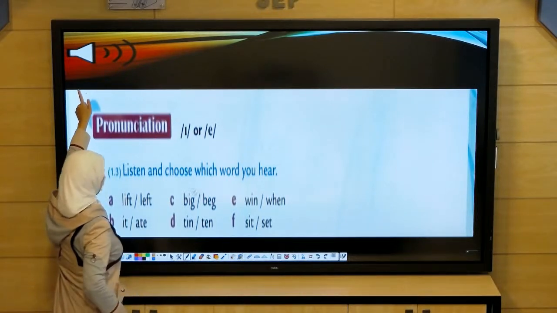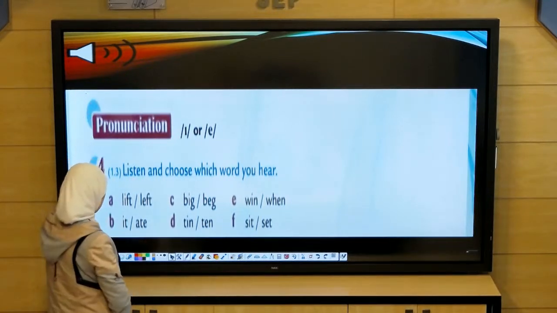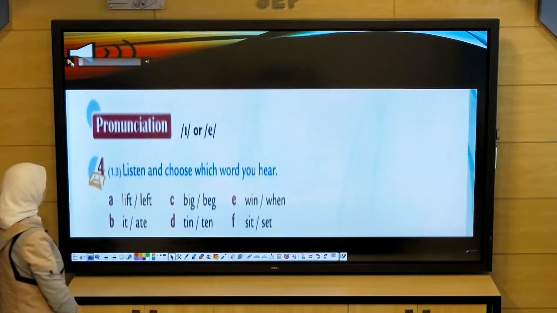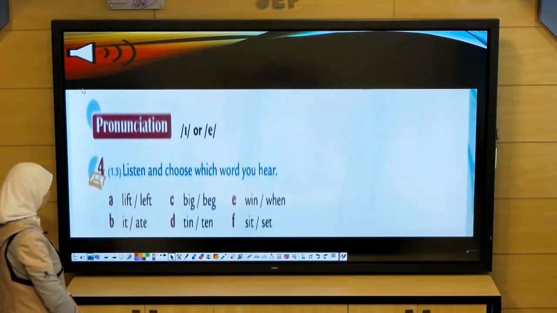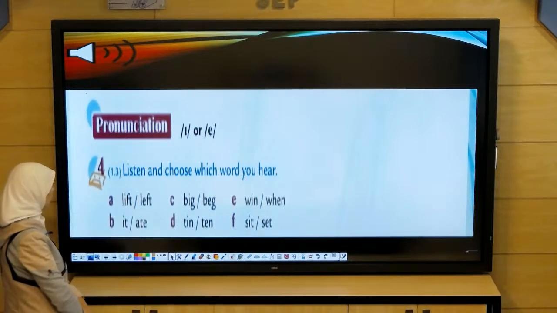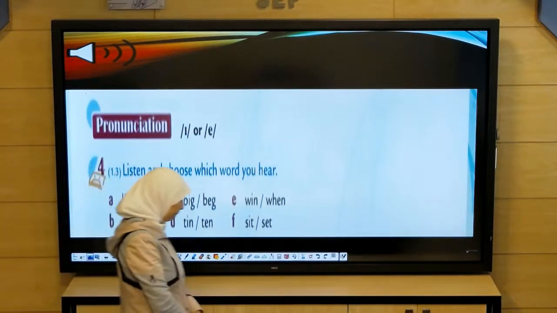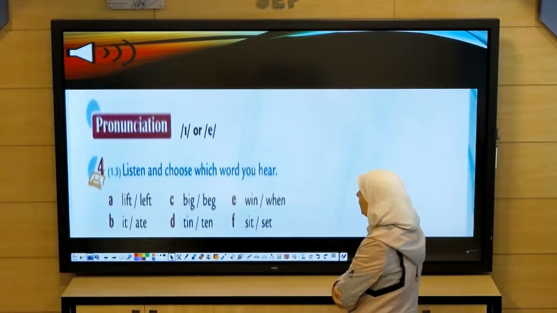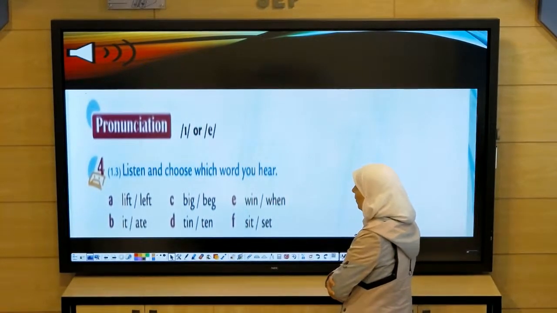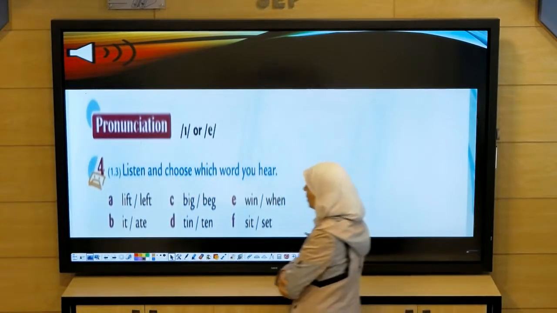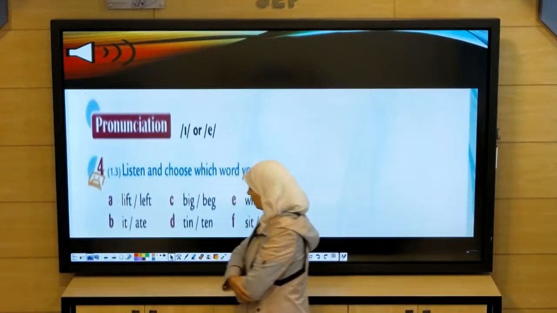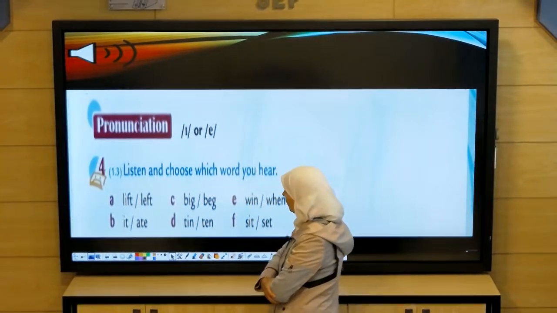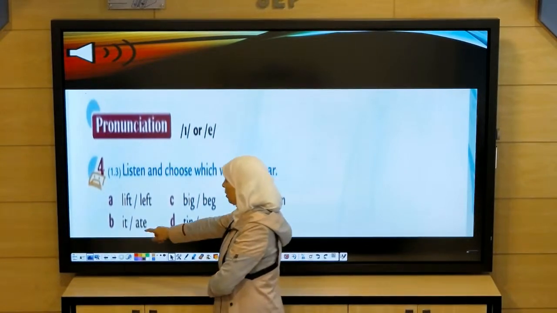Can we listen again? Exercise 4. Listen and choose which word you hear. A. Left. So it is left. It is correct. B. 8. Also, this one is correct.